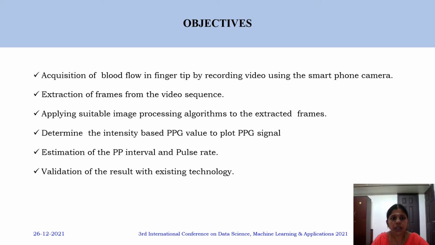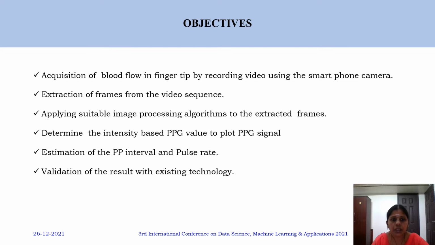Objectives of this work include: first step is acquisition of the blood flow in the fingertip by recording the video using the smartphone camera. The next objective is the extraction of the frames from the video sequence, and then identifying the suitable image processing algorithm and implementing it on the extracted frames.